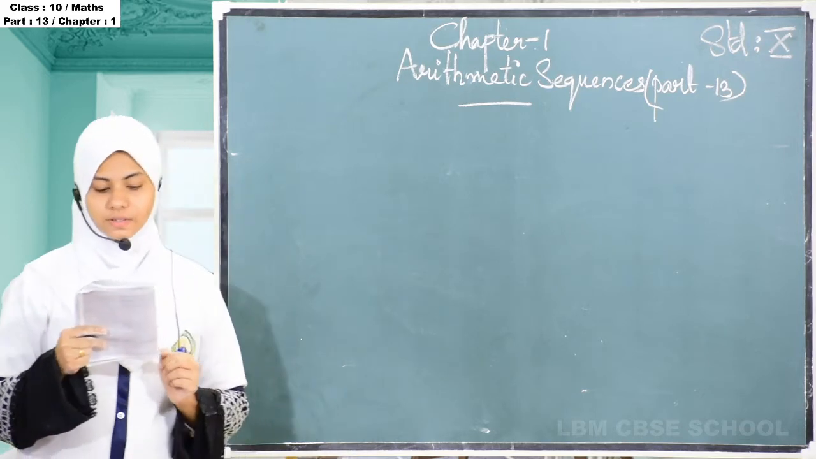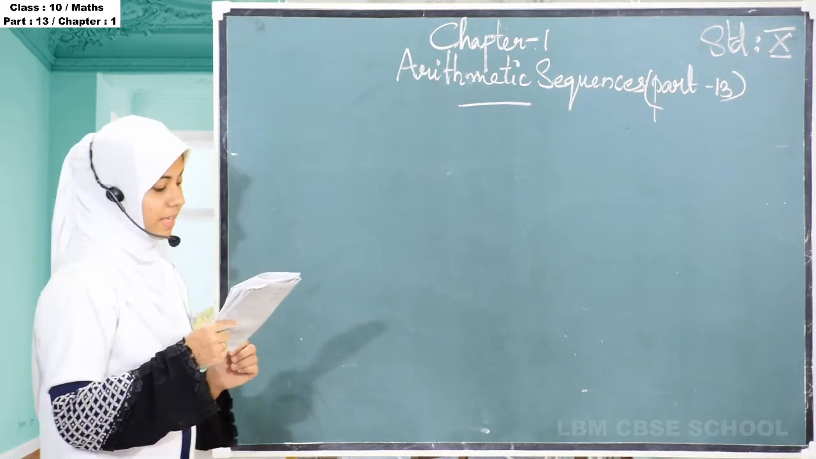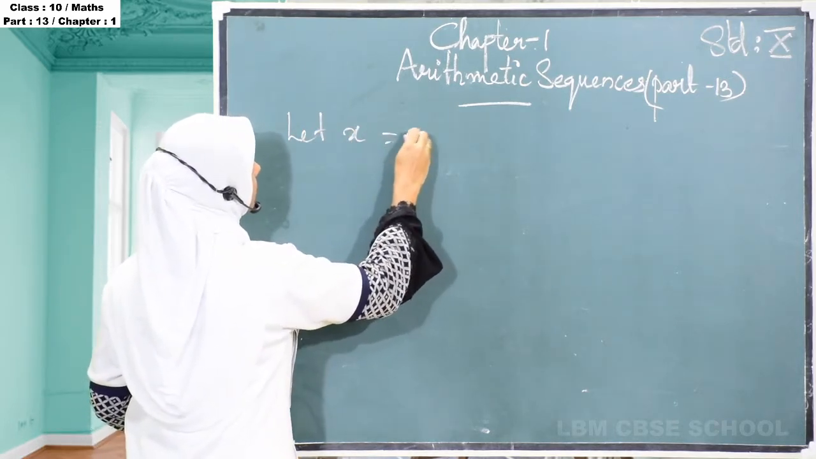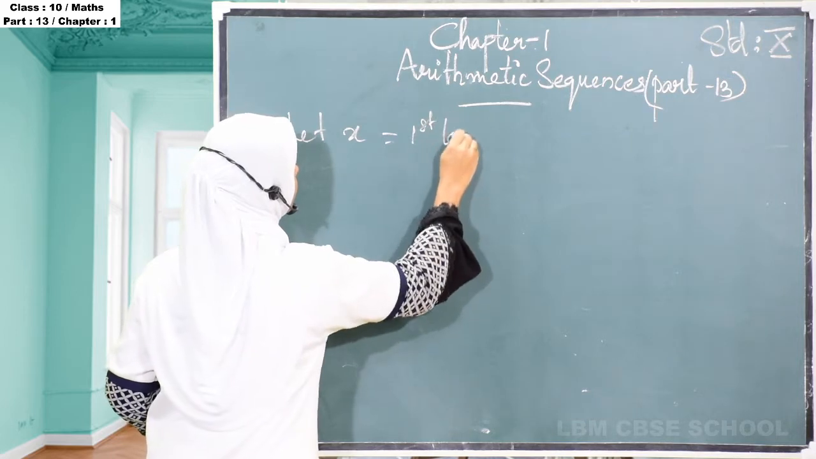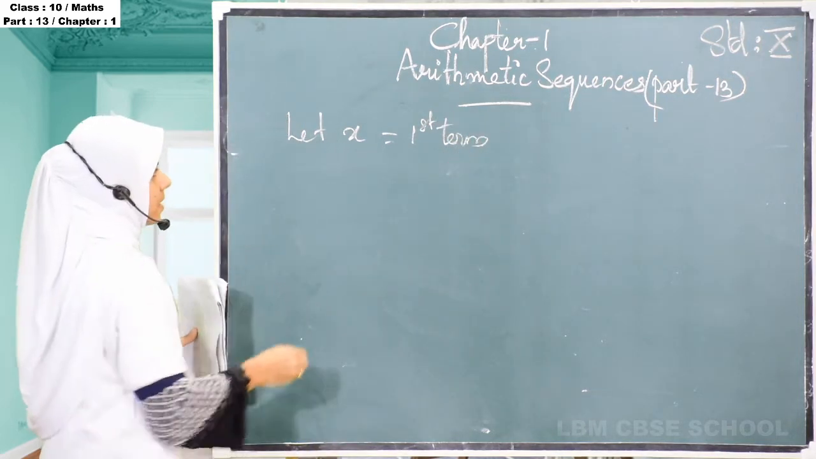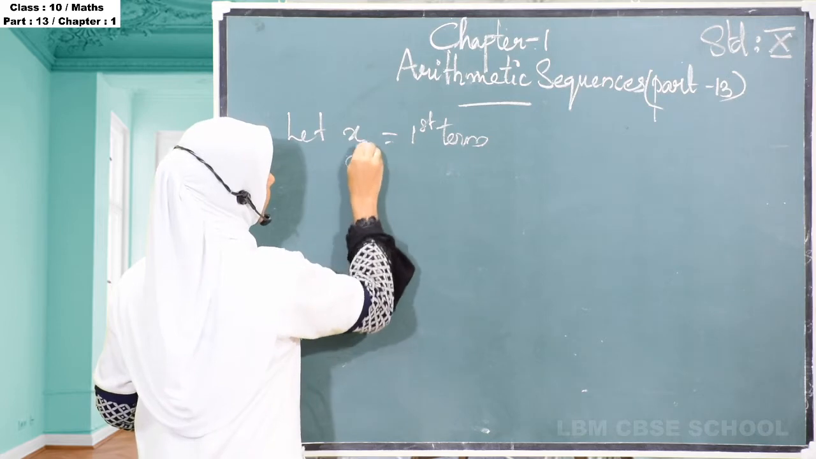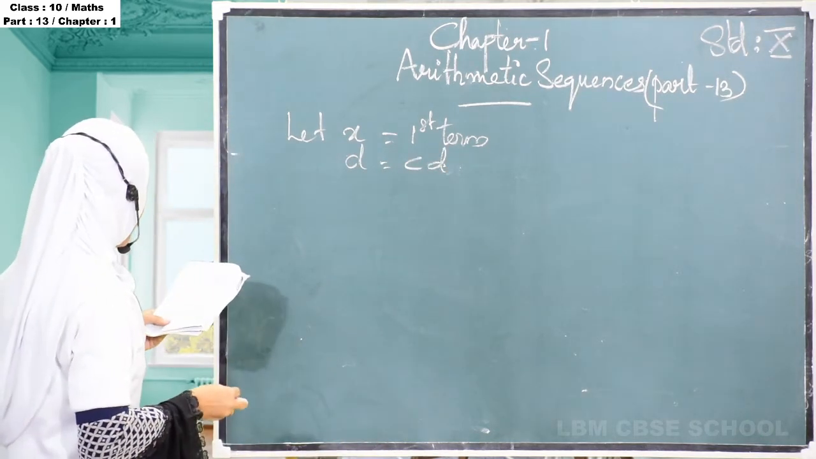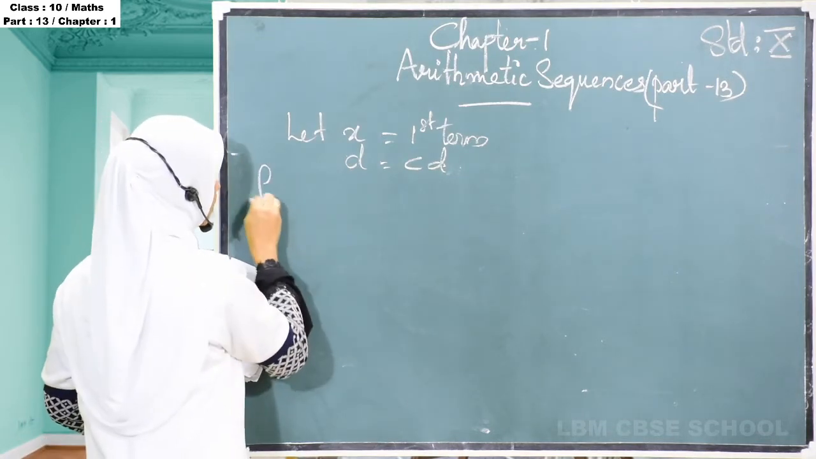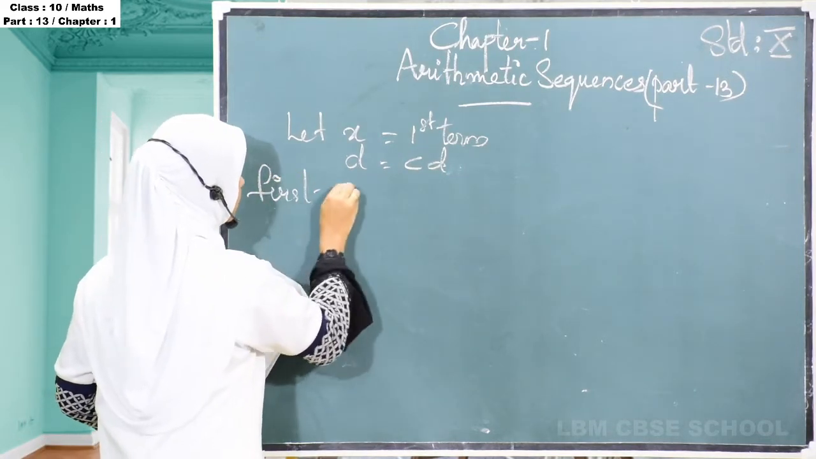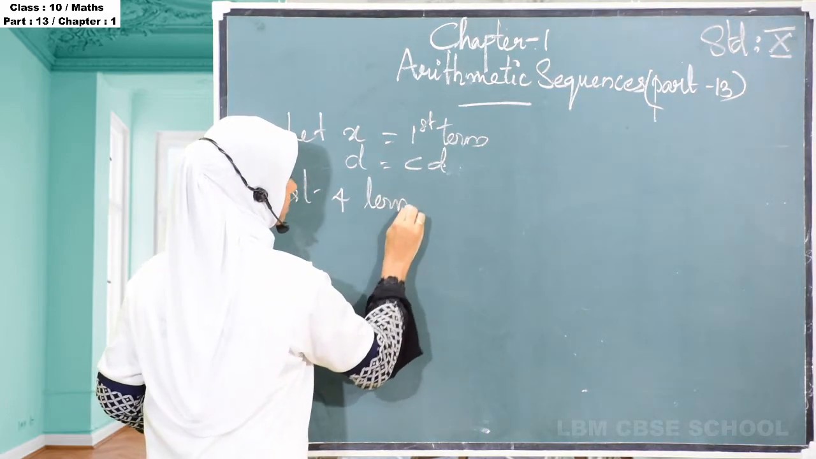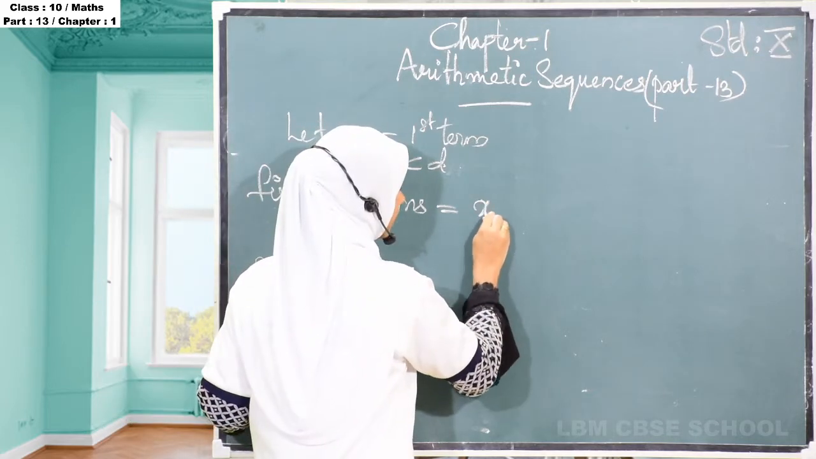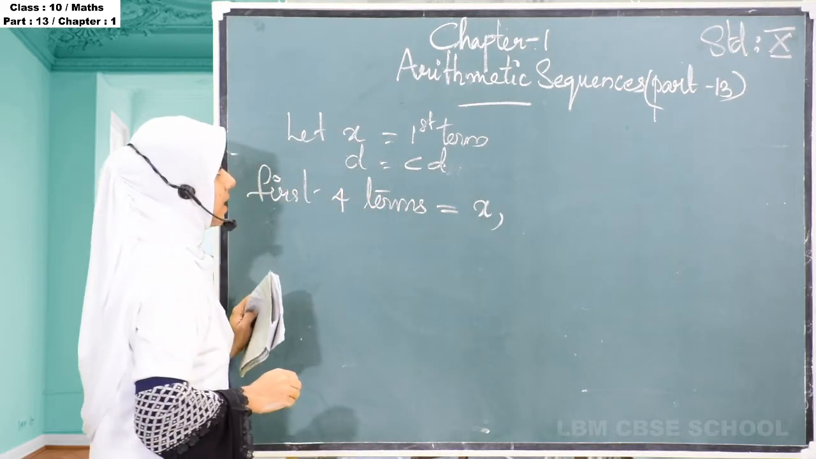Let x be the first term and d be the common difference. We can take x as the first term, and d as the common difference. So the first 4 terms, നമുക്ക് എങ്ങനെ എഴുതാം? First 4 terms is equal to ആദ്യത്തെ term എന്ന് പറയുന്നത് x ആണെന്ന് നമ്മൾ ഇവിടെ കൺസിഡർ ചെയ്തു.